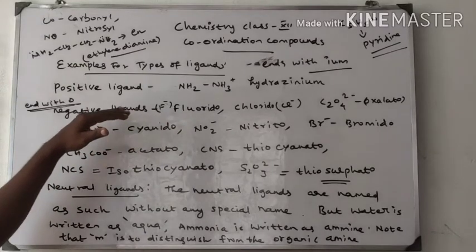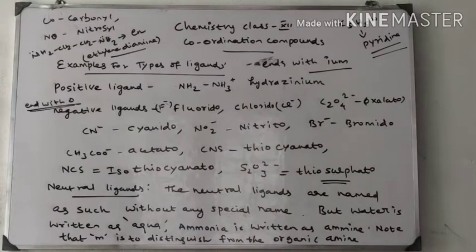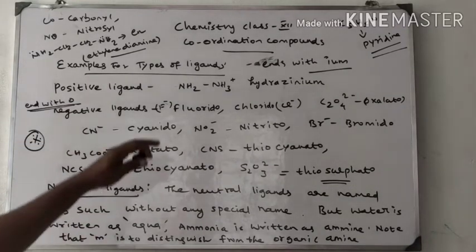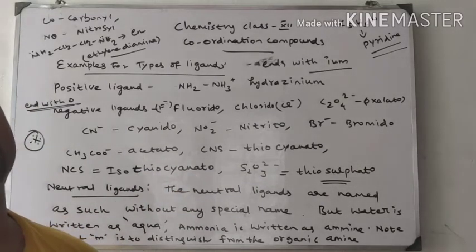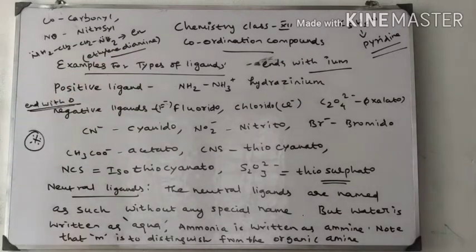What is a negative ligand, what is a positive ligand, and what is a neutral ligand. I will just give the list of these things. These are very important. If you don't know this, you cannot solve the coordination problems. So you can take note of this, or else you have to take a screenshot.